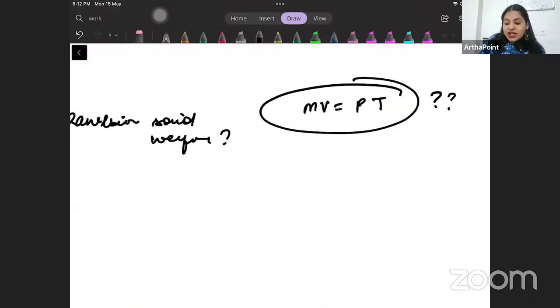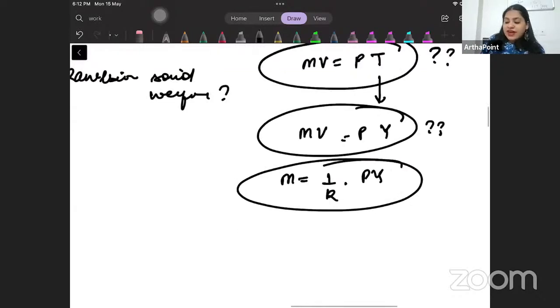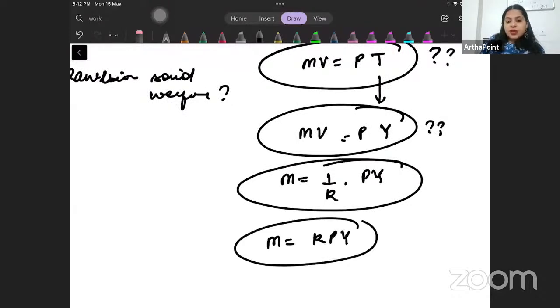And then we replace transactions with Y, who introduced this? And then we write M is equal to 1 by K, PY, and all of this is in the intermediate lectures. So when we write M is equal to KPY, who introduced this? So understanding the different versions of the quantity theory and who introduced what is important.